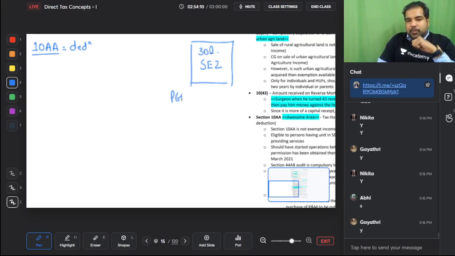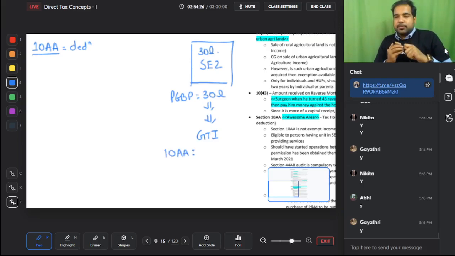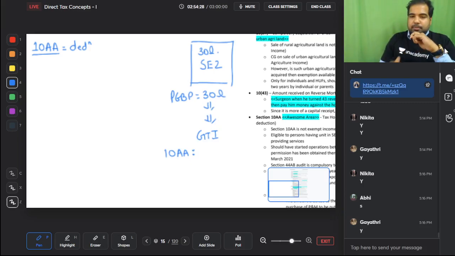It will go to PGBP. Then it will be added to other heads of income, there will be clubbing, there will be set off, and it will go to GTI. Yes, this 30 lakhs will go to GTI, and from that you are minusing a deduction 10AA. This is a chapter VI-A deduction. Yes. Now what is this deduction?